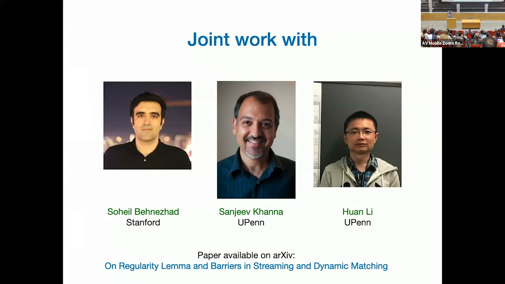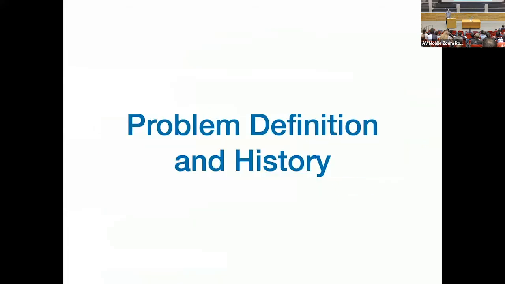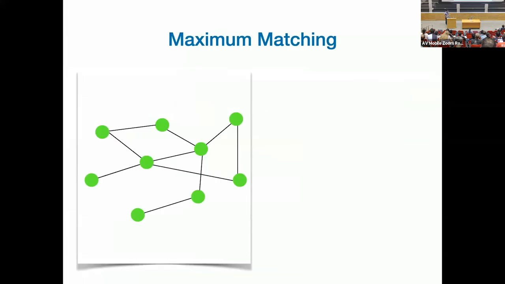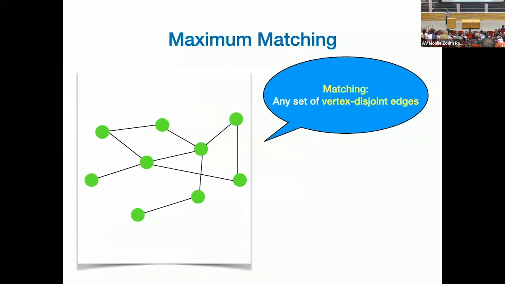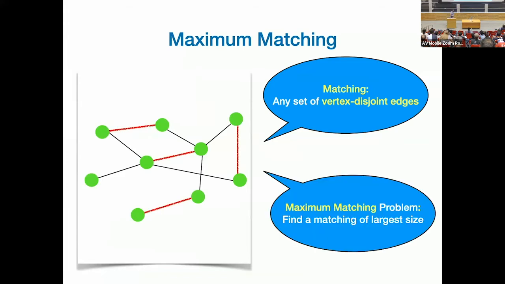Okay, so let's talk about the problem and definition and its history. We are talking about maximum matching. If I give you a graph, a matching is basically any collection of edges that do not share vertices. This is a matching here. And in the maximum matching problem, I want to find a matching that has the largest number of edges.